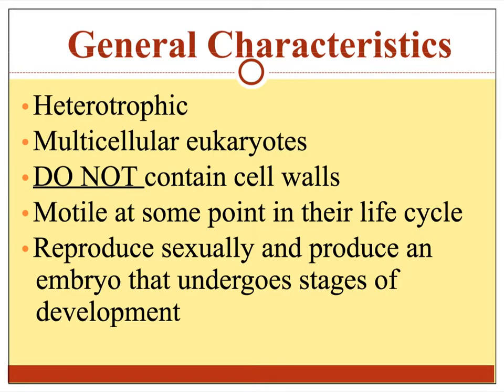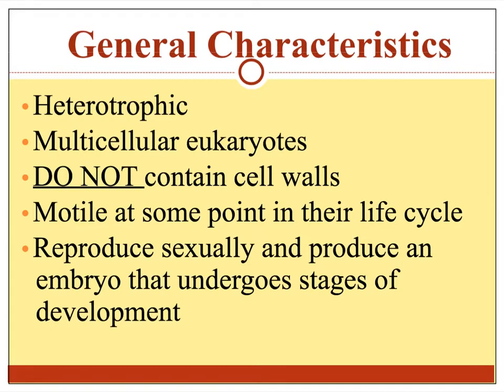Okay, now on to our notes. These are the general characteristics that all animals in the animal kingdom share. So all animals are heterotrophic, and as we've mentioned many times before, that means they have to eat other organisms in order to gain their nutrition. They're multicellular, and they have eukaryotic cells. So their cells have a nucleus and membrane-bound organelles.